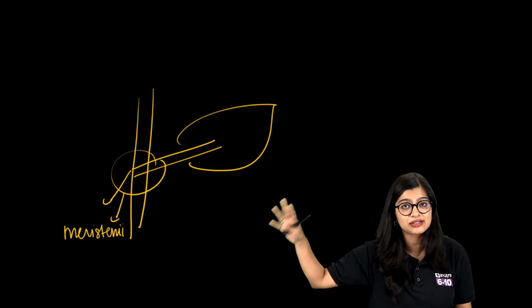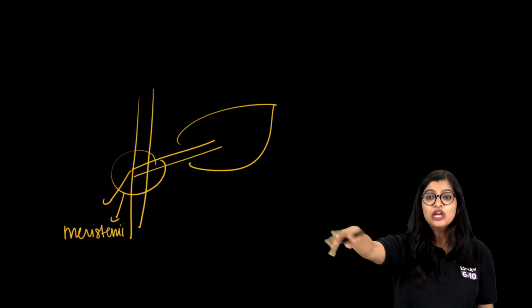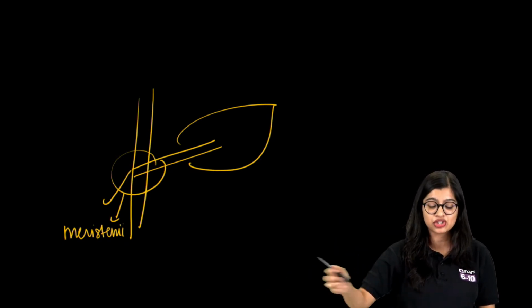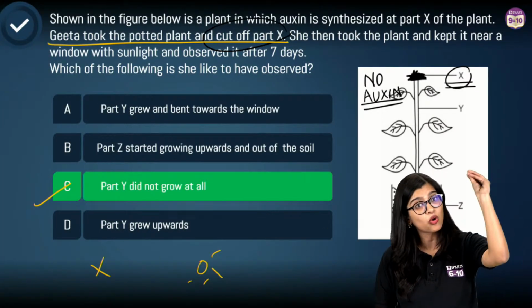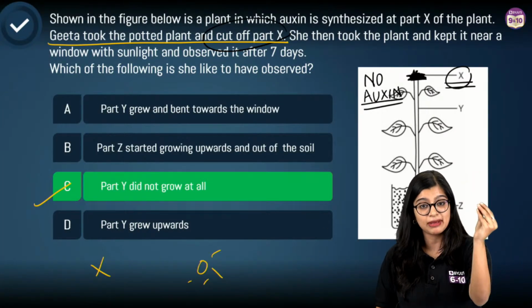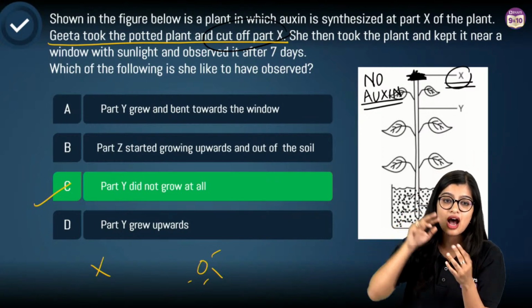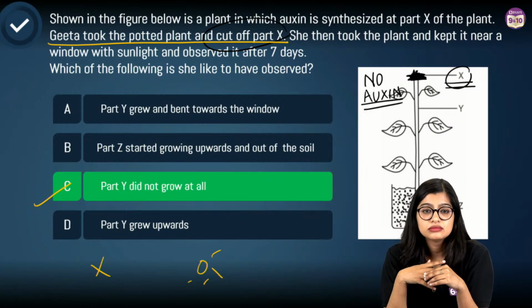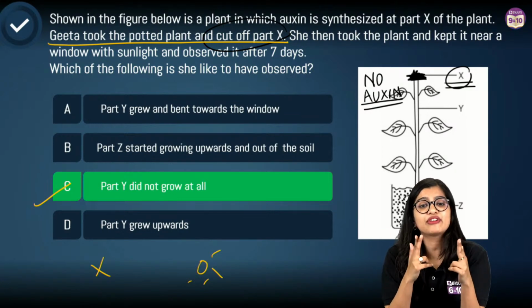Naturally it is going to happen, because in a real world scenario you have other hormones, you have various other things which are in the picture. You are not considering the real world, you are considering the question. Okay, what is in the question? Interpret that and do it. Yes? Are you clear? No Vedant, it will not happen, because we have cut it before 7 days, no?